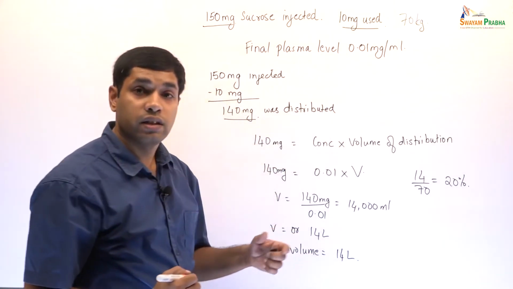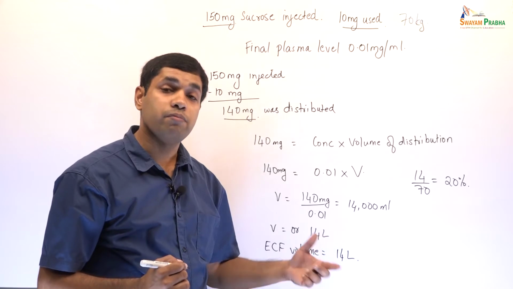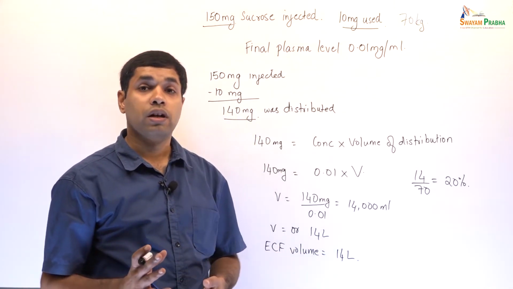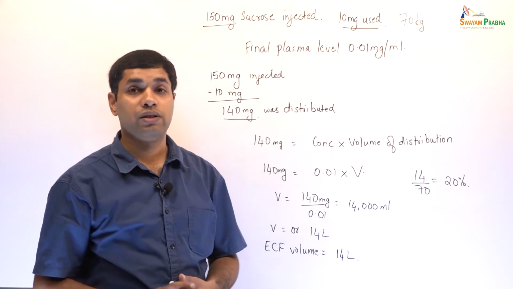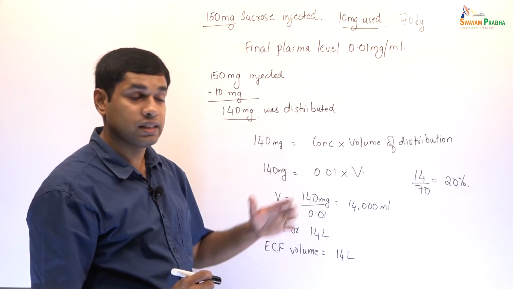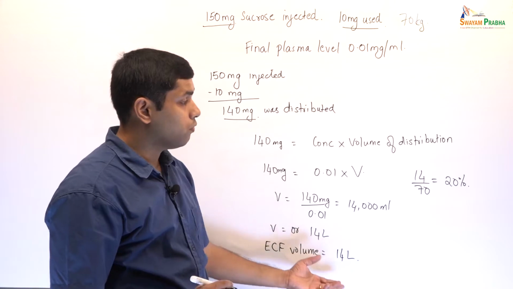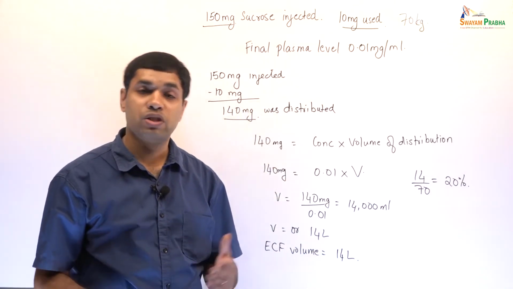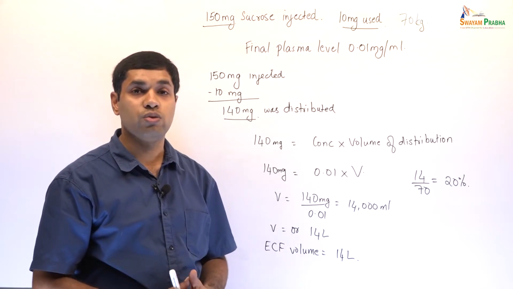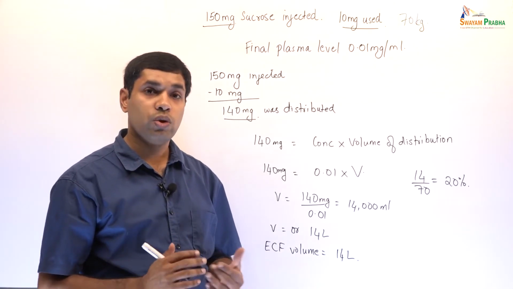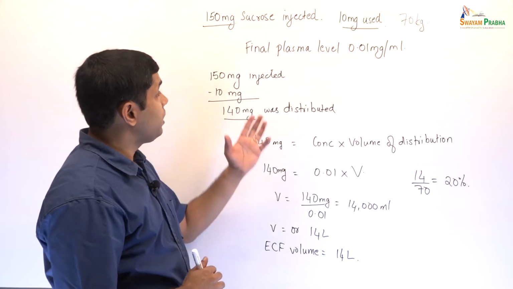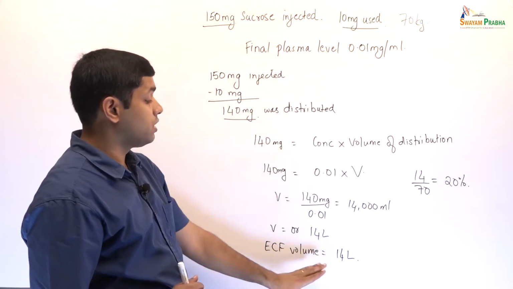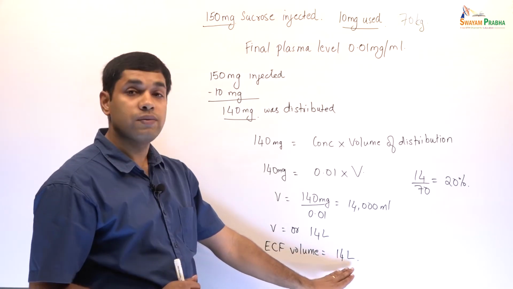So we know that the ECF volume is 20% of body weight. We know that the ICF volume is 40% of body weight. So if this substance X gets distributed in a volume that is 20% of body weight, it is most likely a substance that gets distributed into the ECF compartment. So in this problem, we have the ECF volume finally in which sucrose gets distributed is 14 liters.